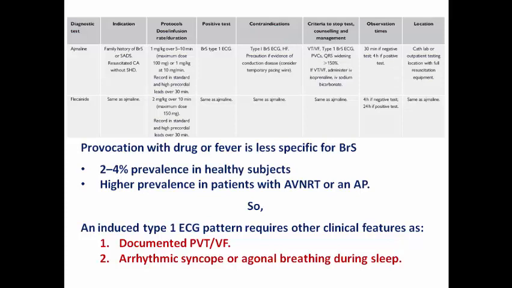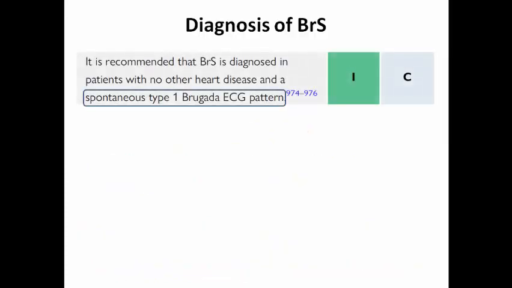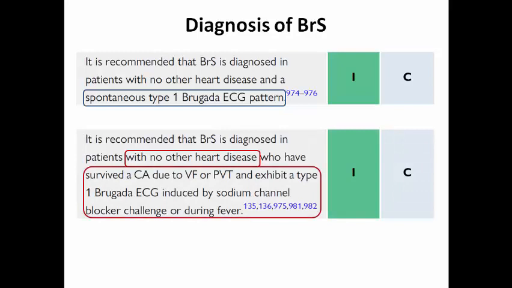So if there is a family member, he can notice that the patient has some agony like gasping during sleep, suspecting that this patient developed life-threatening ventricular arrhythmias during sleep, or relevant family history of already diagnosed Brugada or of sudden arrhythmic death syndrome. So Brugada syndrome is diagnosed in a patient with no other heart disease and spontaneous type 1 Brugada ECG pattern, or in a patient with no other heart disease who survived cardiac arrest due to VF or polymorphic VT and showing type 1 ECG features induced by sodium channel blocker challenge or during fever.